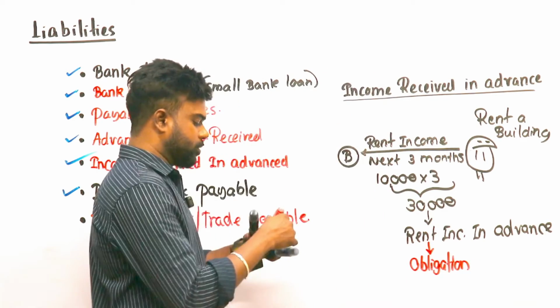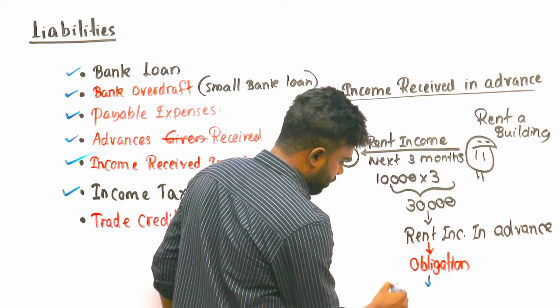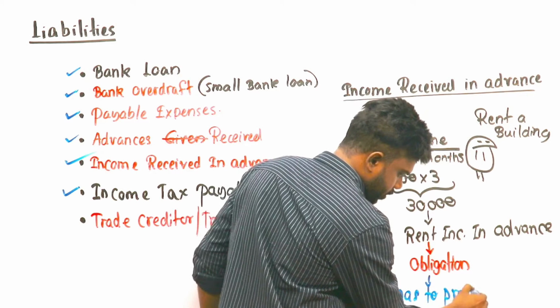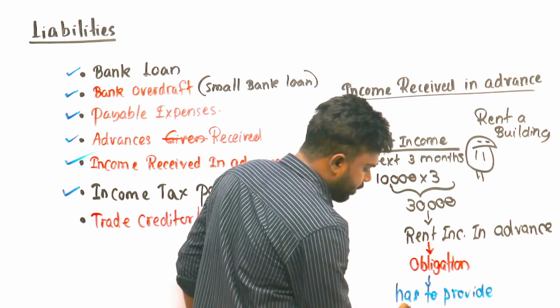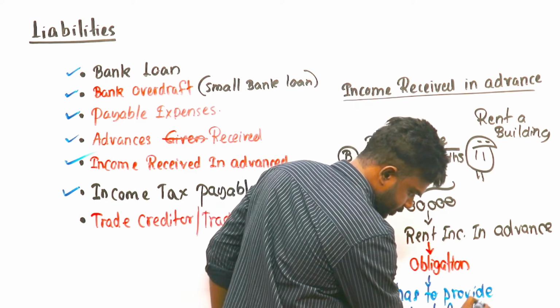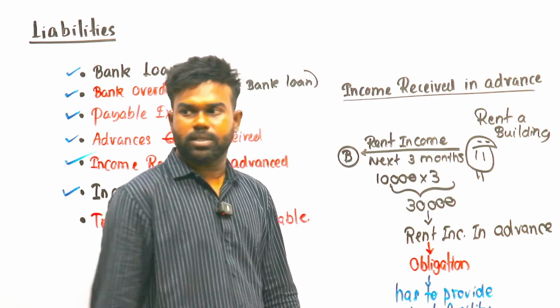What's the obligation here? The business has to provide rent facility for the next 3 months. Clear?